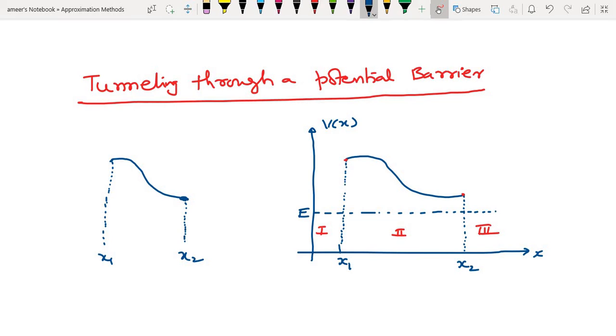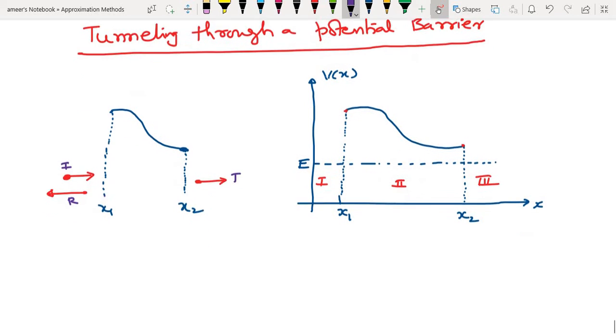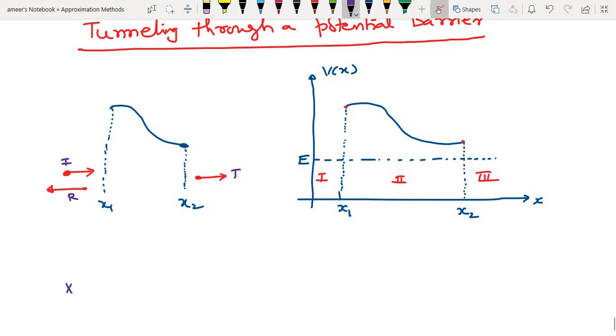Now the particle in region 1 starts hitting the barrier. Some of the particles will be reflected back, and some of the particles will be transmitted here. We call this the incident particle, this the reflected particle, and this the transmitted particle. Let's name the regions 1, 2, 3 as already given. The particles incident here have energies less than the maximum potential energy of the barrier.